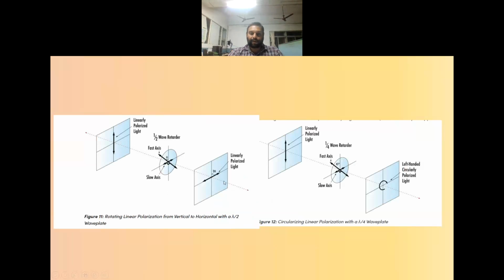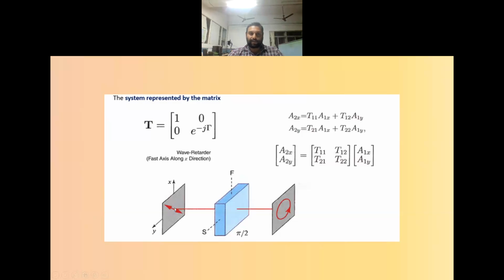A quarter wave plate will convert a linearly polarized light into a circularly polarized light. Here it is a left circularly polarized light. That can be verified by substituting the corresponding values in the input and output and transfer matrix.